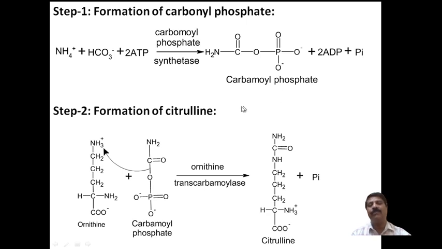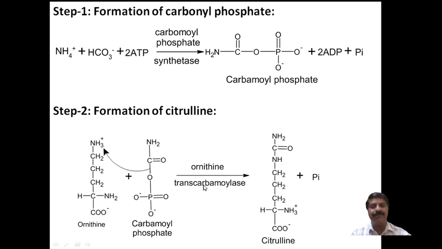The second step is the formation of citrulline, another important compound. To form citrulline, ornithine is required as another reactant. Ornithine is present in the metabolism as a product of other degradation, and it combines with the carbamoyl phosphate formed in the first step, in the presence of the enzyme ornithine transcarbamylase.